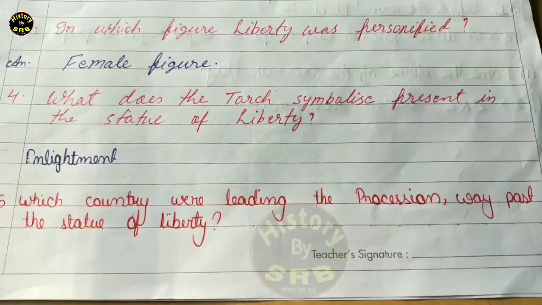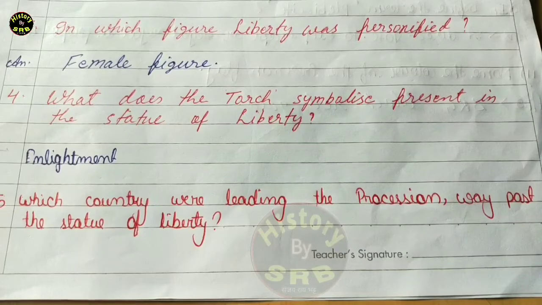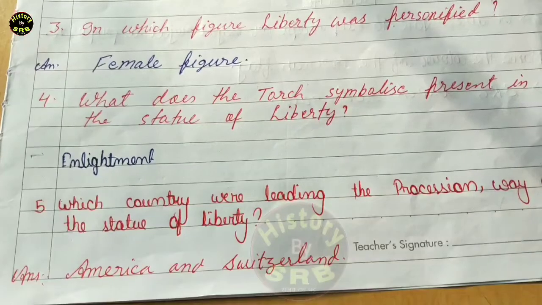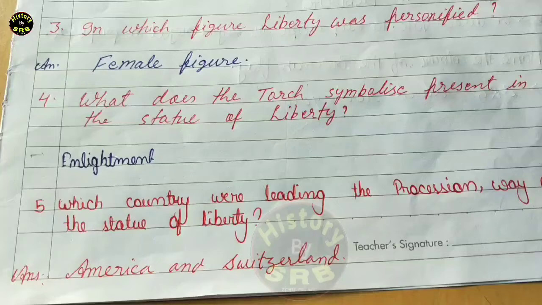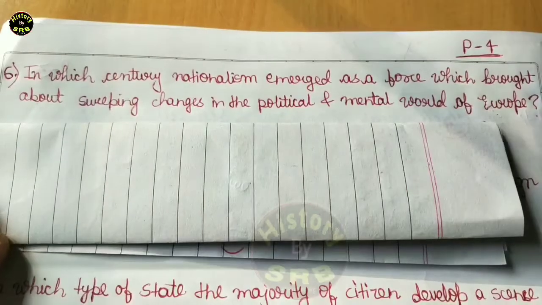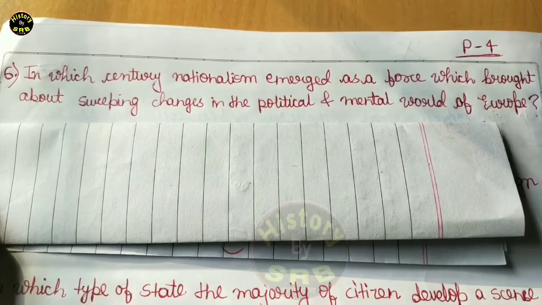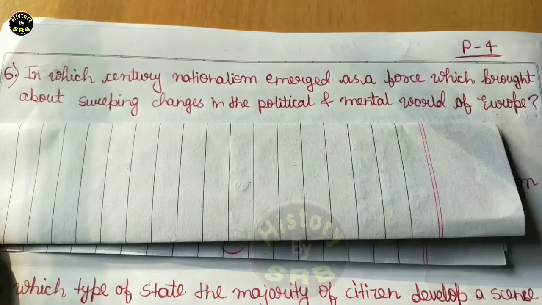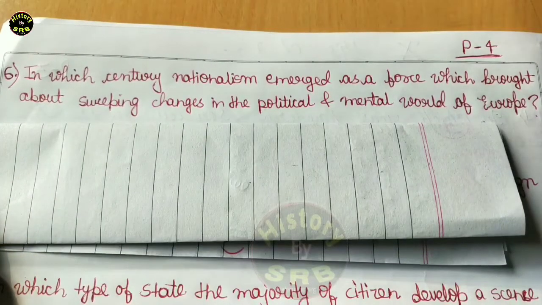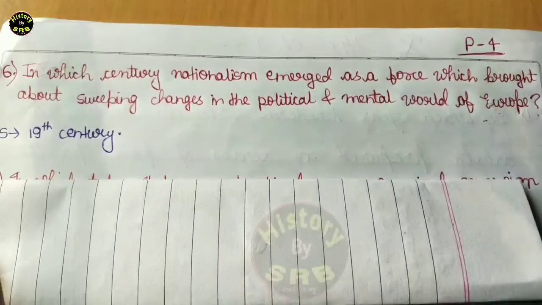Question number 5 is that which country were leading the procession way past the Statue of Liberty? The correct answer is America and Switzerland. Question number 6, in which century nationalism emerged as a force which brought about sweeping changes in the political and mental world of Europe? The correct answer is 19th century.